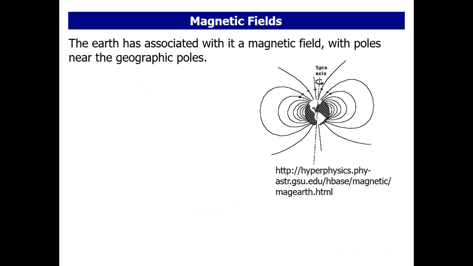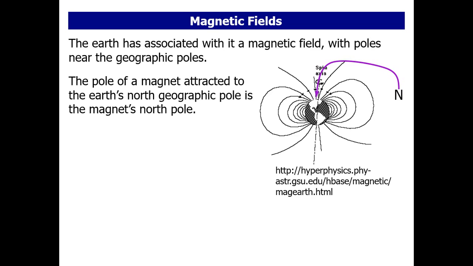See here, now we are discussing the magnetic field. The earth has an associated magnetic field, with the poles near the geographic poles. See here, there are two poles. The pole of a magnet that is attracted to the earth's north geographic pole is the magnet's north pole.